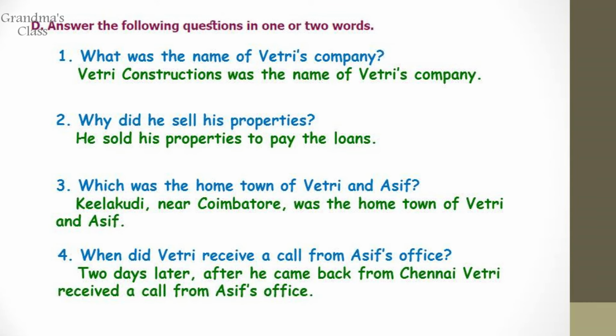Question D. Answer the following questions in 1 or 2 words. What was the name of Vitri's company? Vitri Constructions was the name of Vitri's company. Why did he sell his properties? He sold his properties to pay the loans. Number 3. Which was the hometown of Vitri and Asif? Keelakudi near Coimbatore was the hometown of Vitri and Asif. Number 4. When did Vitri receive a call from Asif's office? 2 days later, after he came back from Chennai, Vitri received a call from Asif's office.